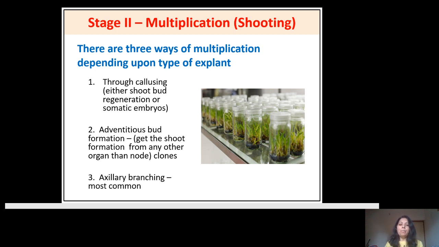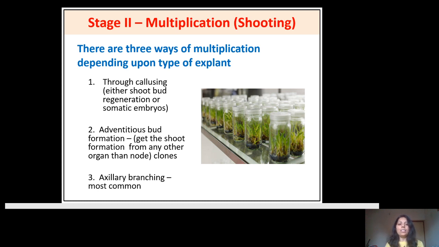Here, the media is the MS medium. If you want to develop the number of shoots, you have to add the shoot inducing hormone, that is the cytokinin. That is your media combination, MS medium plus the cytokinin. It may be the 6 BAP or the BA, kinetin or the zeatin, but mostly there is a utilization of the 6 BAP.